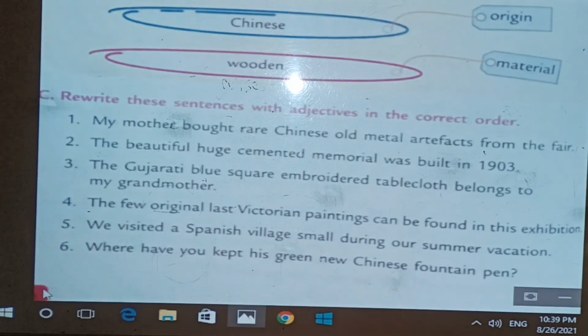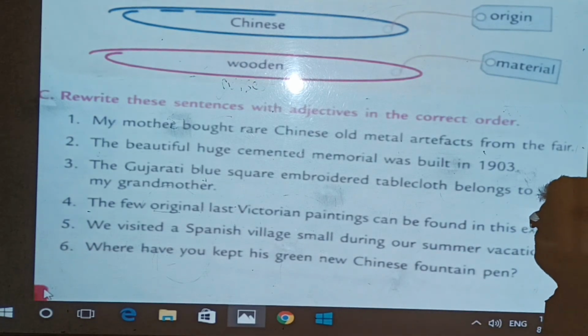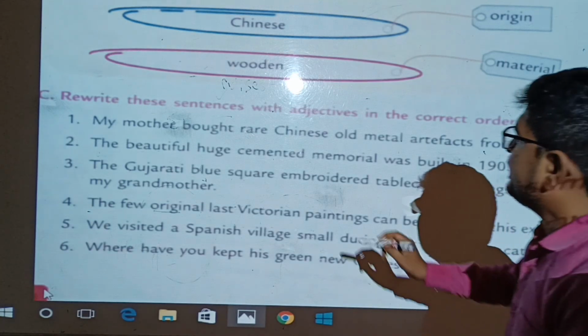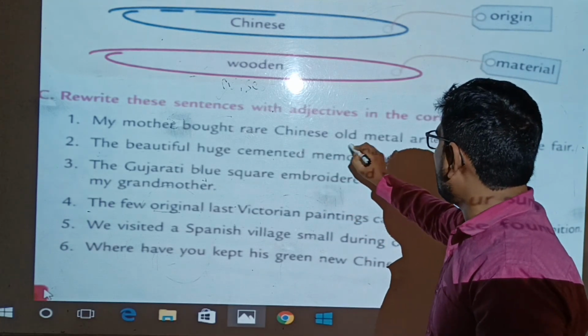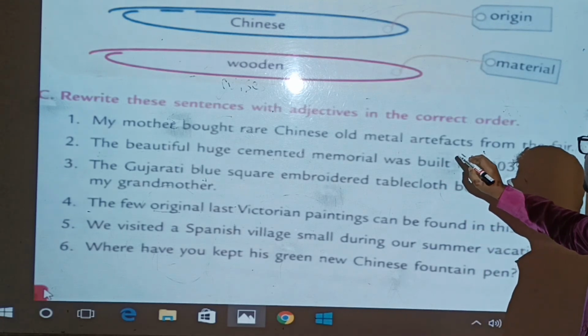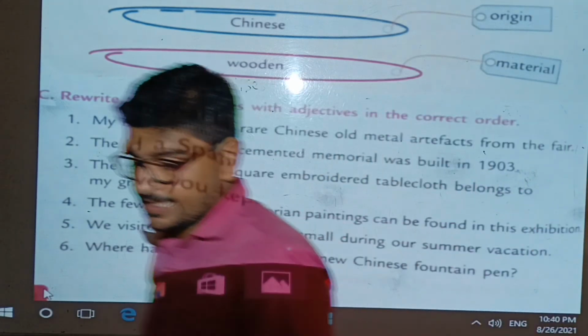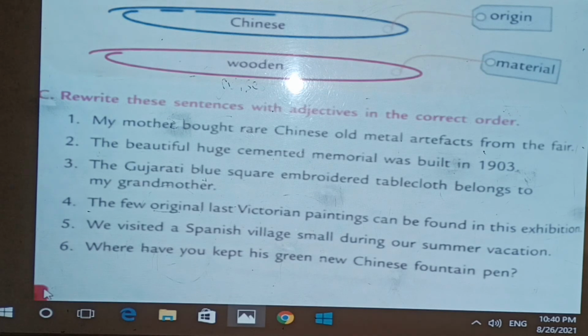So now here, the first one I will tell you the answer. My mother bought rare Chinese old metal artifacts from the fair. So how many adjectives are used in this sentence? Just think about it. How many adjectives are used in this sentence?